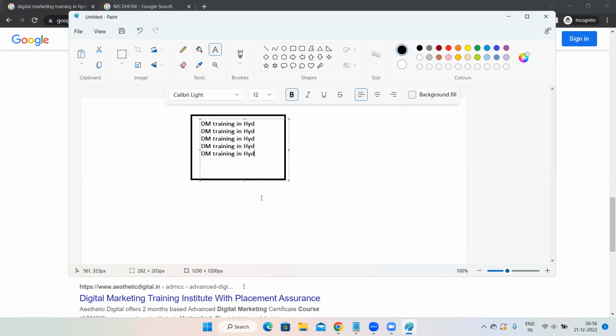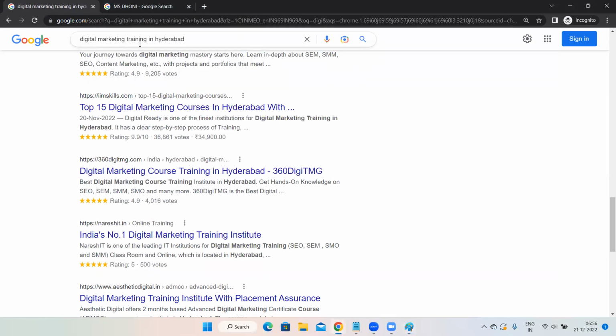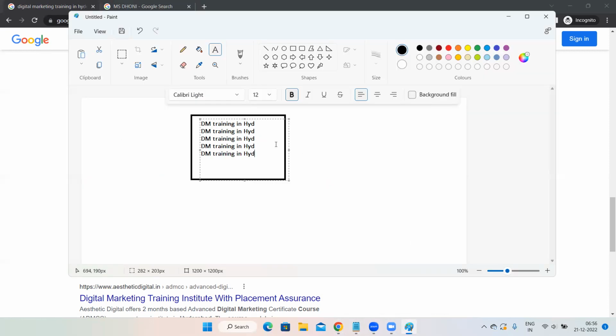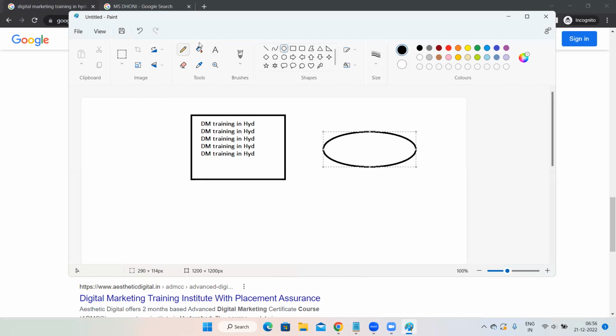The thing is, when someone is searching for digital marketing training in Hyderabad, and in your website also the same thing is there, repeated n number of times. Complete pages filled with digital marketing training, and so on. Now, what Google does, Google will collect the data of each and every website. That is for sure. Whether you submit your website or you don't submit your website, Google is still going to come to your website to collect the data.